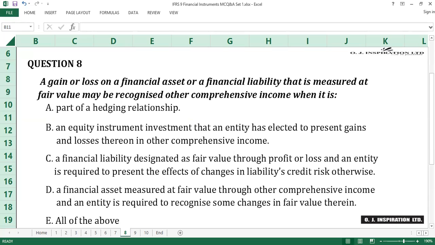3. It is a financial liability designated at fair value through profit or loss, and the entity is required to present the effects of the changes in the liability's credit risk in other comprehensive income. Or 4. It is a financial asset measured at fair value through other comprehensive income, and an entity is required to recognize some changes in fair value in other comprehensive income. E is the answer to question number 8.